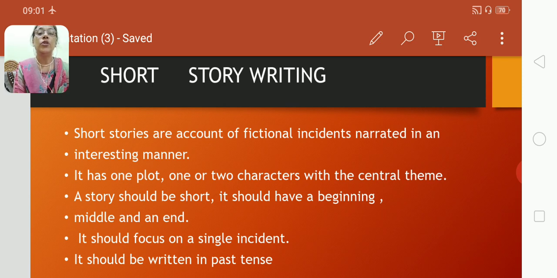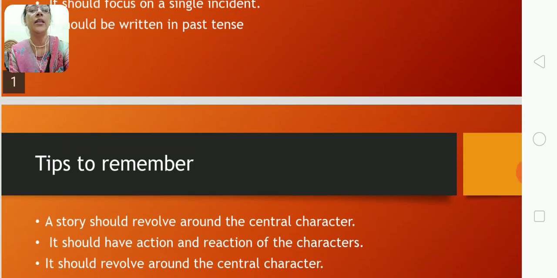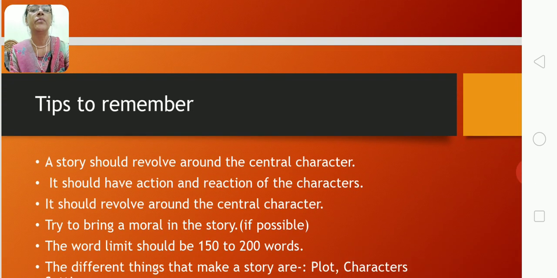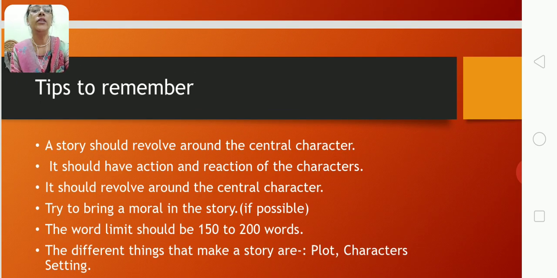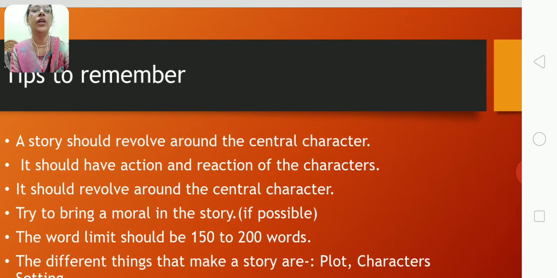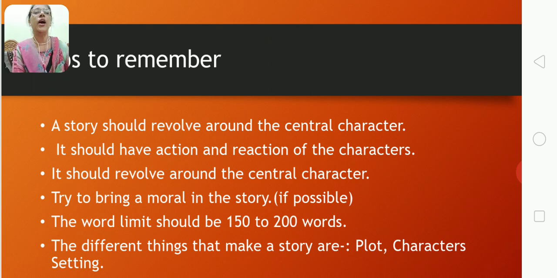You also have to keep in mind that your story should be written in past tense. I hope you all have studied past tense in the month of April. So, tips to remember. What are the tips to write a story? A story should revolve around the central character. There should be a main character.